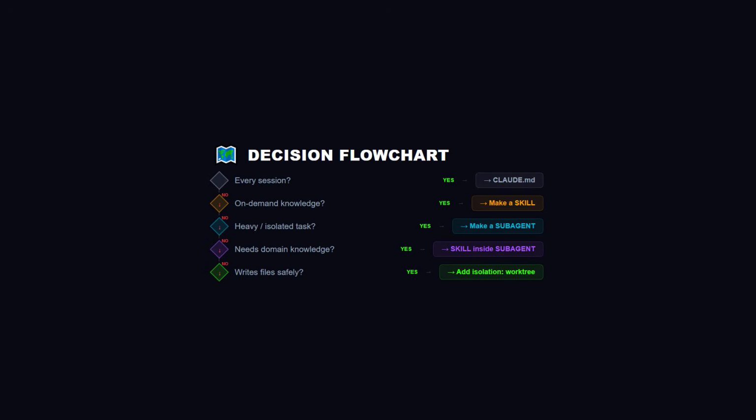Start here. Is this knowledge Claude needs sometimes? Yes? Make it a skill. Put it in .claude/skills. Is this a heavy task that would bloat your context? Yes? Make it a subagent. Put it in .claude/agents. Does the subagent need domain knowledge to do its job well? Yes? Wire skills into the subagent using the skills field in the front matter.